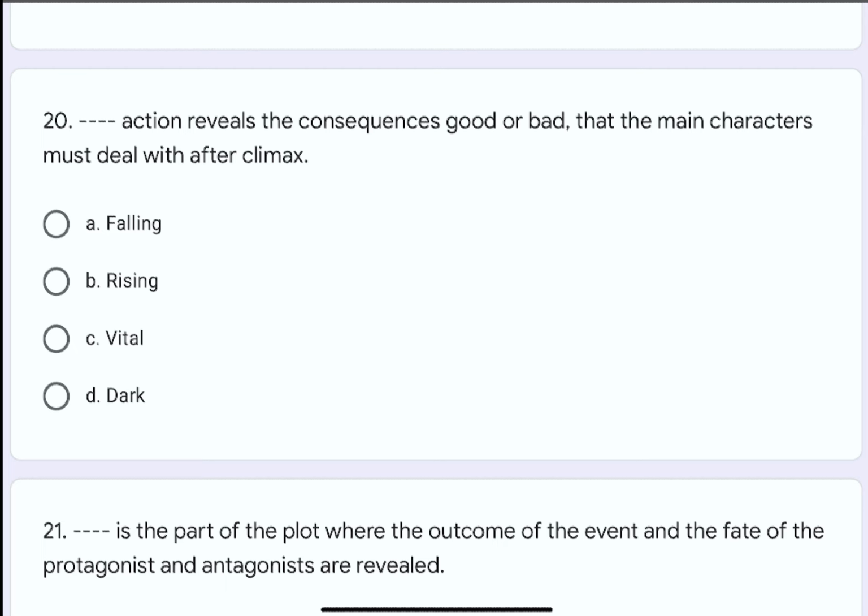Question number 20. Dash dash action reveals the consequences, good or bad, that the main characters must deal with after climax. The options are A. Falling, B. Rising, C. Vital, or D. Dark. The correct option here is A. Falling.